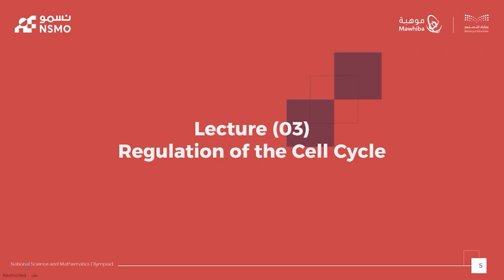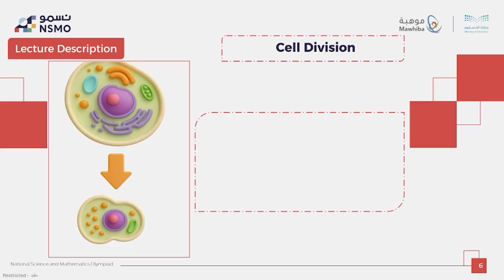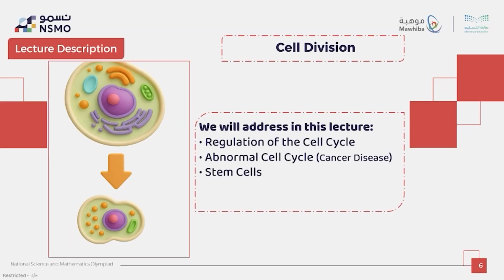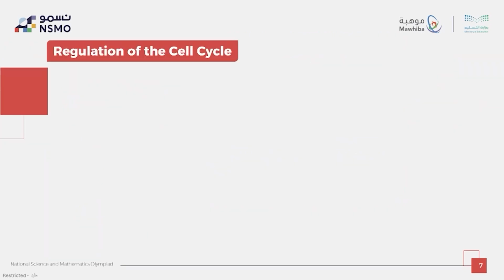This lecture explains how cells regulate the process of division. Regulation prevents errors and complications such as cancerous growth. We will explore cell cycle control, errors leading to cancer, and stem cells. These concepts are key to modern medicine and future research. The best way to understand regulation of the cell cycle is to answer the following series of questions.